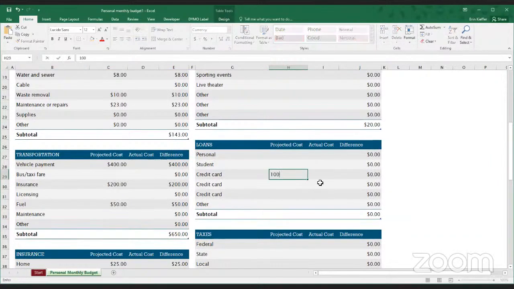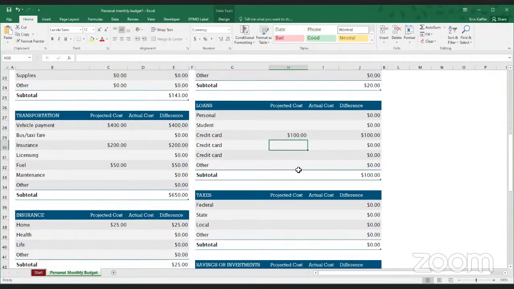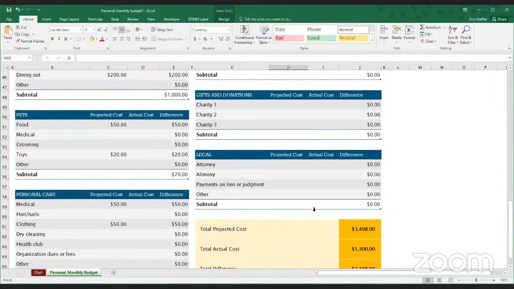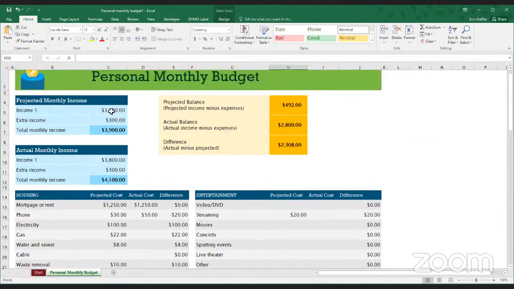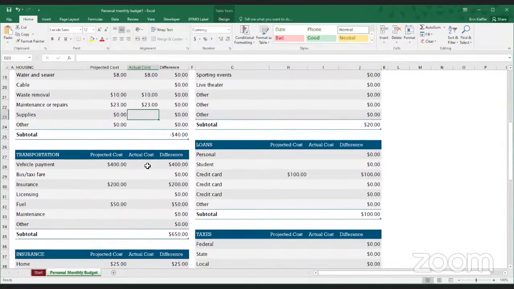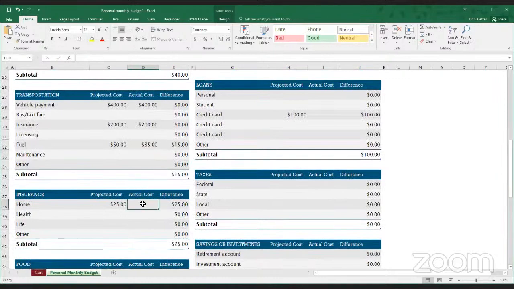Loans, we'll say we're paying some credit card loans. And I think that will do it. So if we go back and add some actual expenses here, we'll kind of demonstrate how it can look a little bit different. Some of these are very consistent costs, while others might actually be less or more as variable costs.